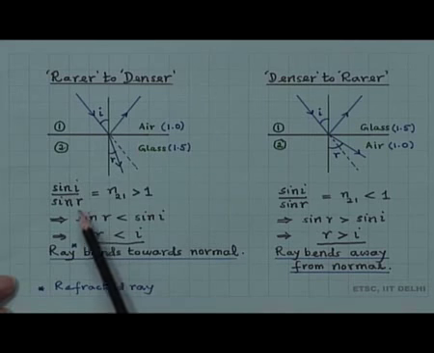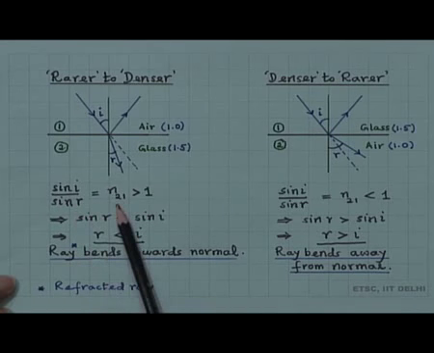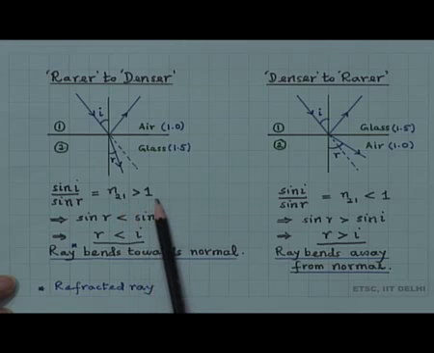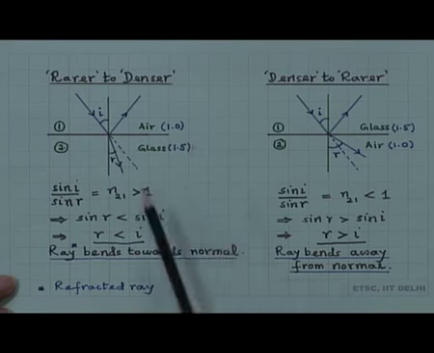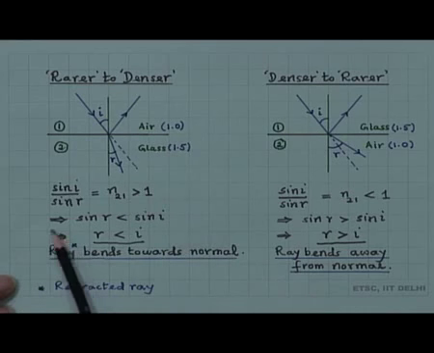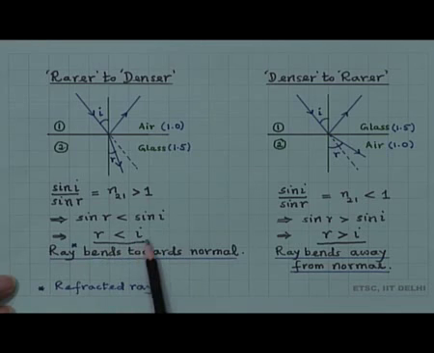So, sin I by sin r is equal to n21. Now, n21 is greater than 1 because n2 by n1 is greater than 1. That implies sin r is less than sin I, which implies r is less than I. In other words, the ray bends towards the normal.